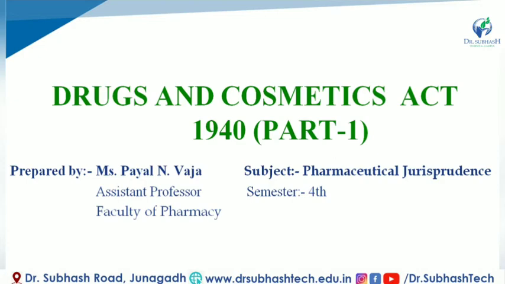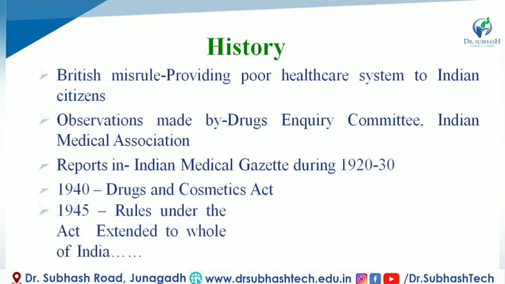So let's get started. First of all, history. British misrule provided a poor healthcare system to Indian citizens.